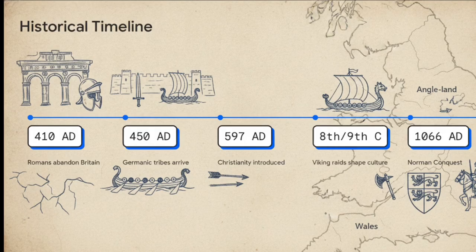This newly conquered region became known as Angleland, which, you guessed it, eventually evolved into England. And their language, that became Englische, or English. Later on, Viking raids in the 8th and 9th centuries further shaped this culture, right up until the Norman conquest of 1066 officially brought the whole period to a close.